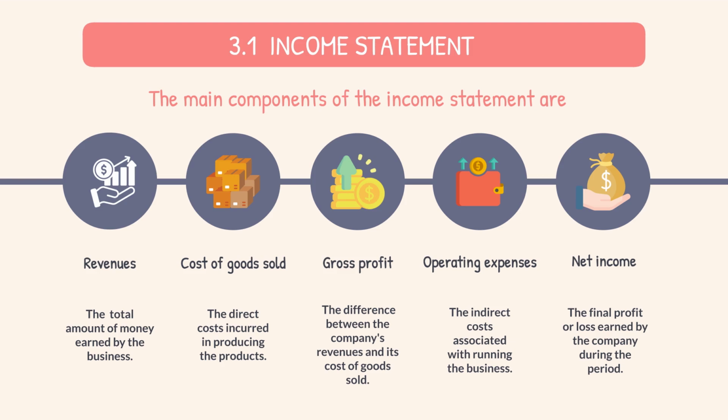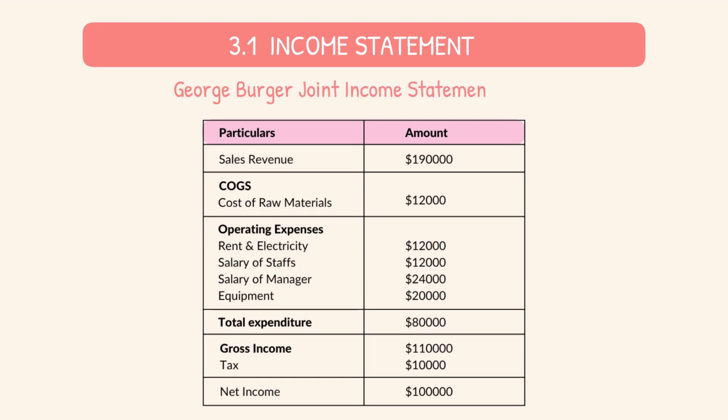Operating expenses are the indirect costs associated with running the business, such as administrative salaries, rent, utilities, marketing, and other general expenses. And the net income is the final profit or loss earned by the company during the period, which is calculated by subtracting all expenses, including taxes, from the company's total revenues.